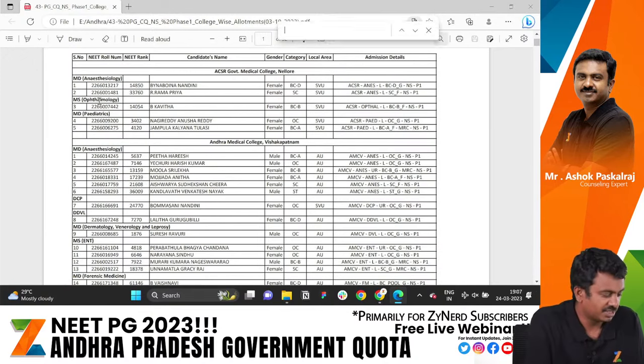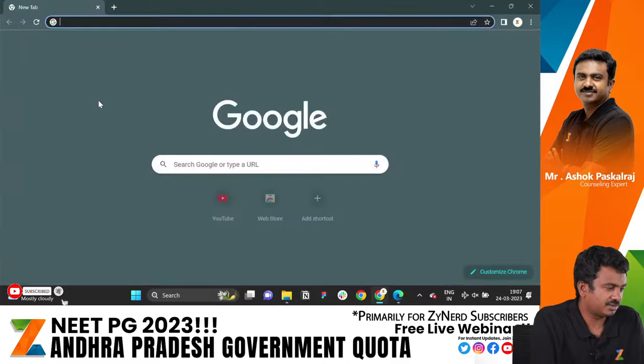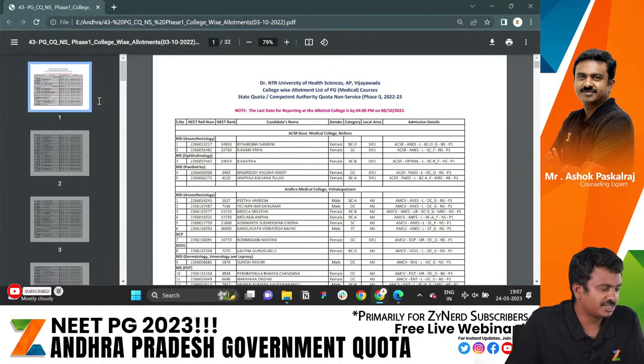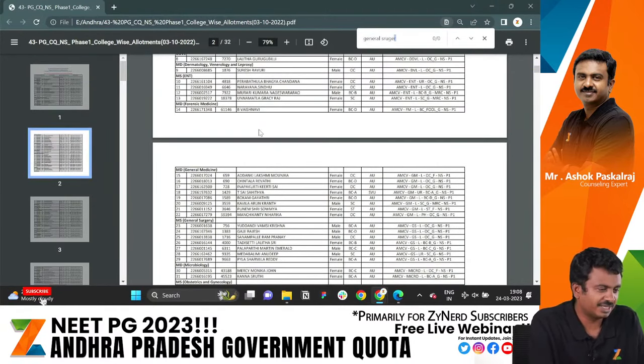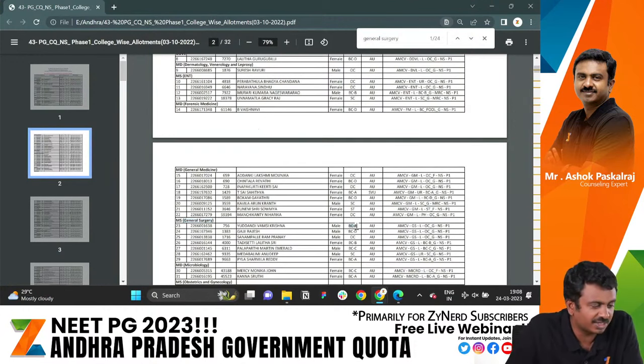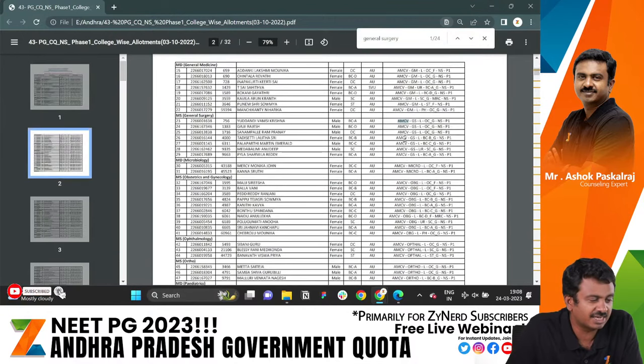What you need to do is search, let us say, for general surgery. This is the round 1 allotment. I am looking at where general surgery closed in Andhra Pradesh. I look at general surgery, and here it will be clearly mentioned what category the candidate belongs to. Here it will be mentioned what seat it is, OC general or whatever seat that the candidate had, and here it will mention the institute. So in this case, the institute is Andhra Medical College Visakhapatnam.